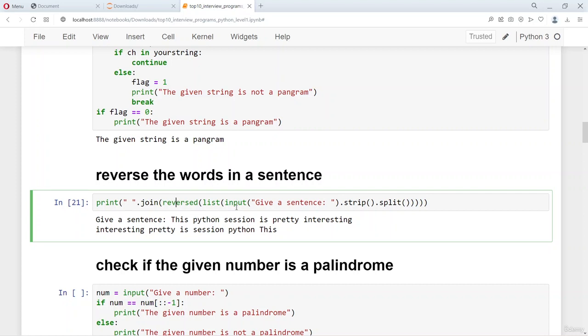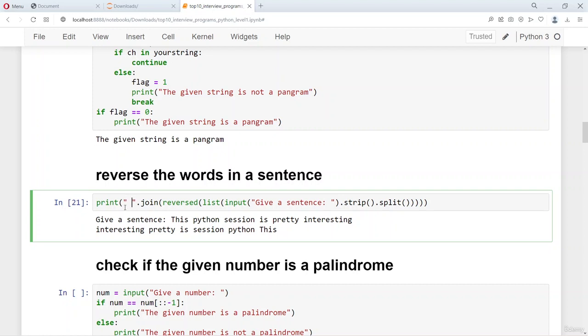So this input statement gives us a string, and then this list converts it into a list of strings, and then reversed will reverse the words in the list, and then we are using the join statement. So there is a space, and each string is picked up from the list and joined with this empty space, right?